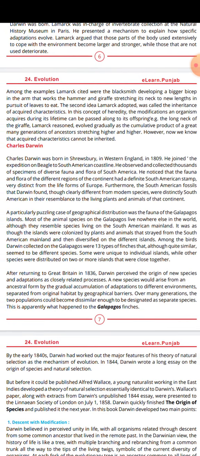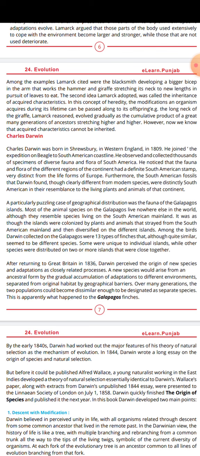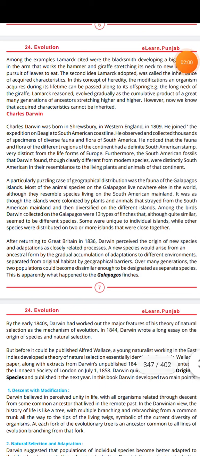The second idea Lamarck adopted was called the inheritance of acquired characteristics. In this concept of heredity, the modifications an organism acquired during its life can be passed along to its offspring. The long neck of the giraffe, Lamarck suggested, evolved gradually as the cumulative product of a great many generations of ancestors stretching higher and higher. However, now we know that acquired characteristics cannot be inherited.